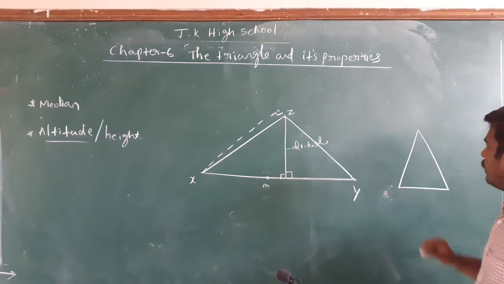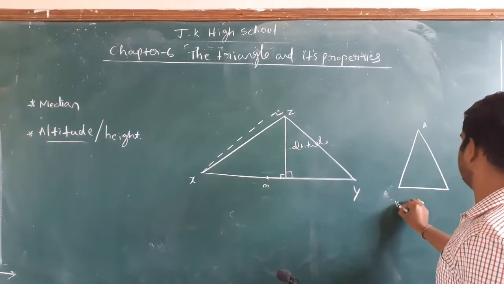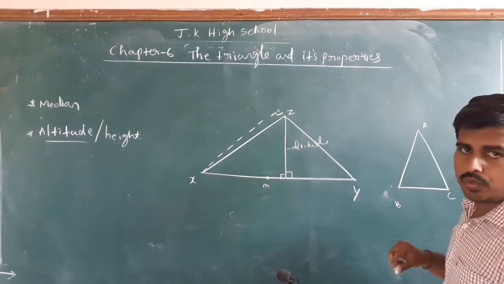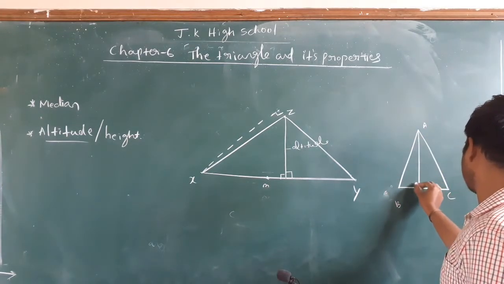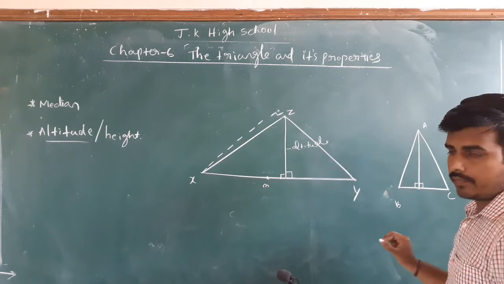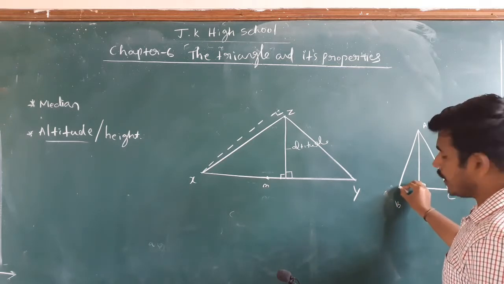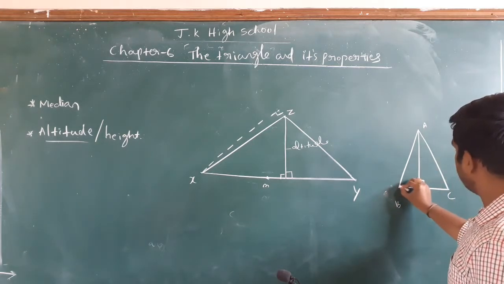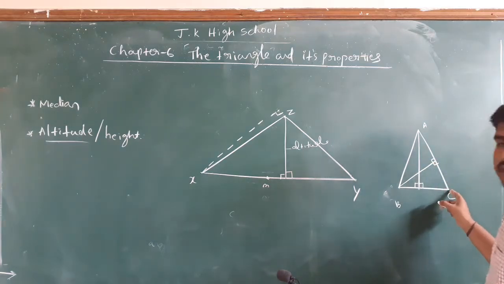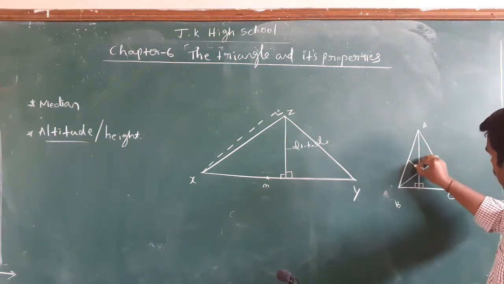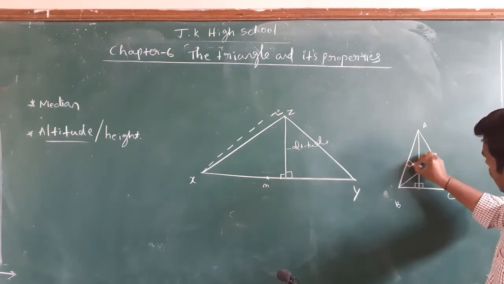In this triangle, I want to draw altitude from A directly so that it is a 90 degree angle. If I want to draw altitude here, we should not check midpoint. It must make a 90 degree angle here. If I want to draw altitude from C, it must make a 90 degree angle here.